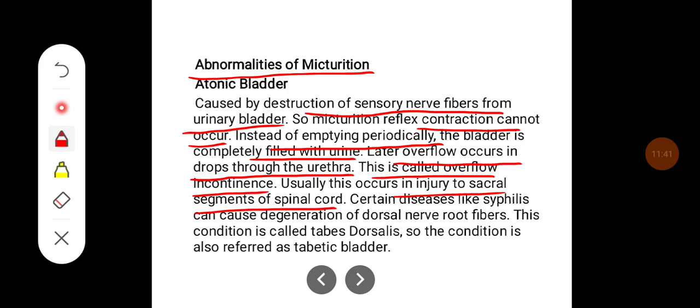Certain diseases like syphilis can cause degeneration of the dorsal nerve root fibers, and this condition is called as tabes dorsalis. So, the condition is also referred as tabetic bladder.